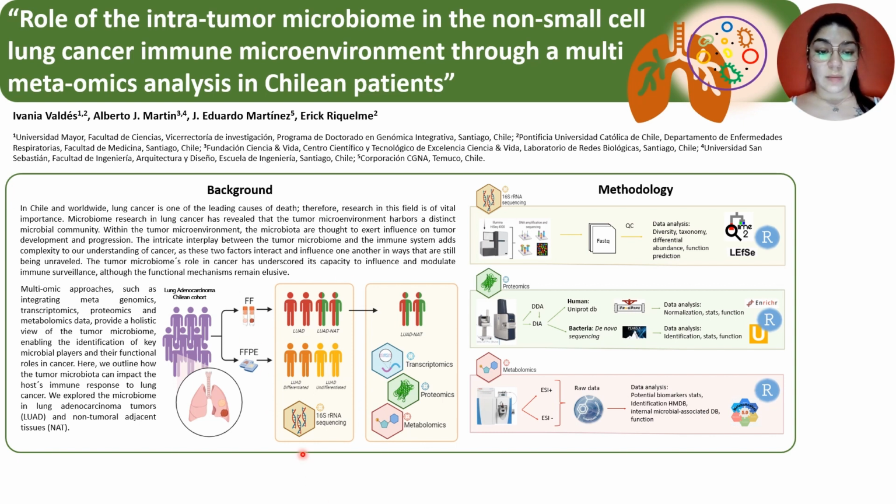And for this first step of the project, we did a 16S RNA sequencing analysis. And only for a subset of patients that had paired samples, we performed a different type of omics for the same tissue. In this case, we did transcriptomics, proteomics, and metabolomics. But I'm going to show you the results regarding 16S RNA sequencing, proteomics, and metabolomics today.